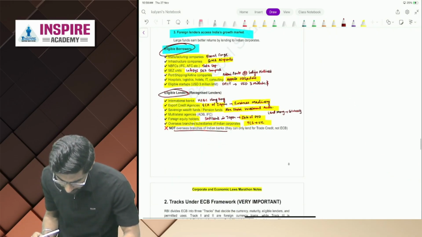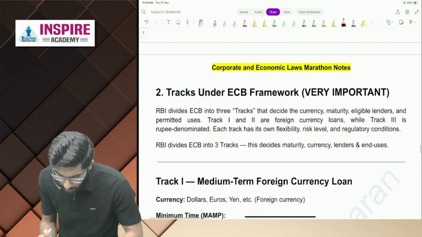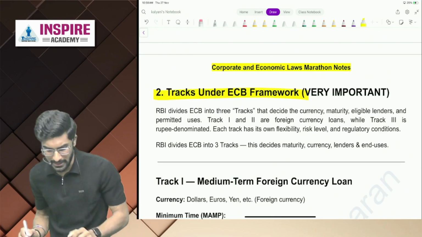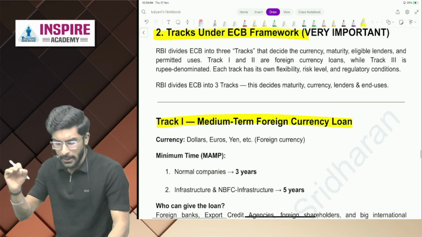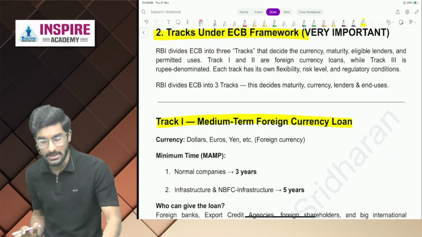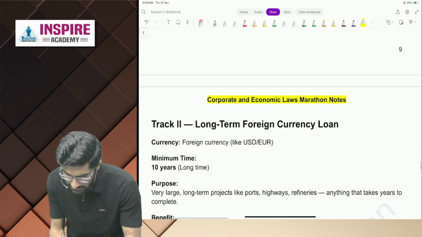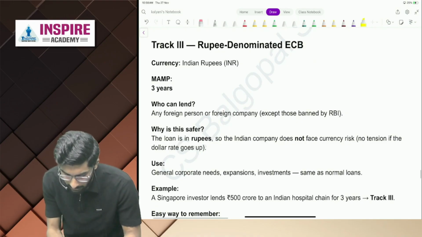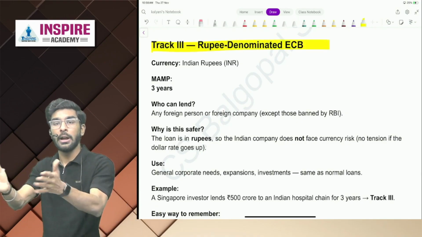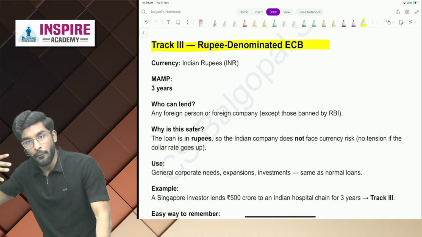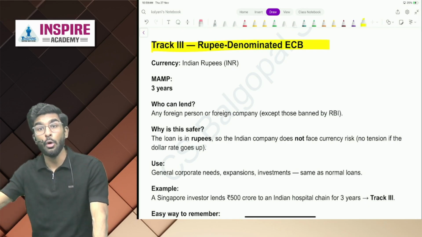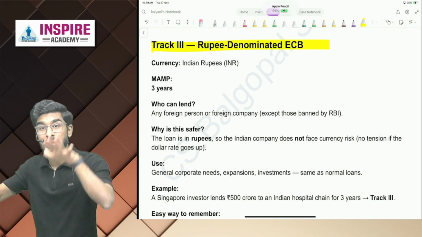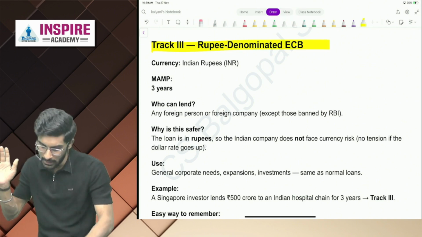Cool people, that's it. Now, what are the types of ECBs? So there are 3 tracks of ECB. Track 1 is for medium term foreign currency loan. Track 2 is for long term foreign currency loan. And track 3, people, is rupee denominated loan, which means foreign lenders are giving loans in Indian rupees. The benefit is there is no currency risk involved. Yes or no, people? Let's understand this.